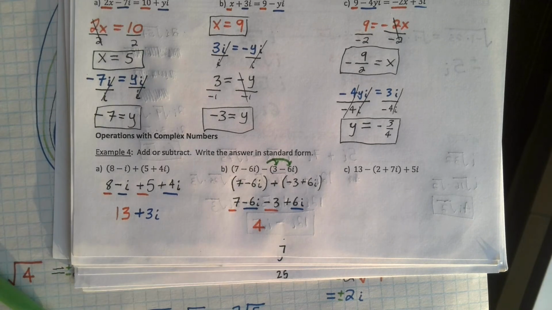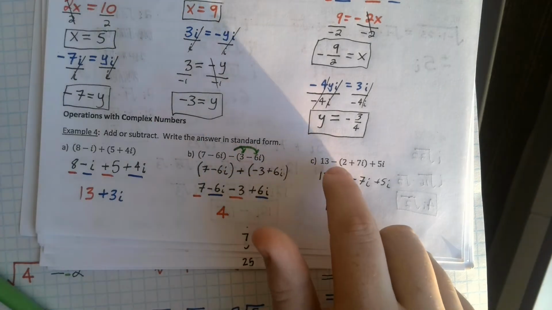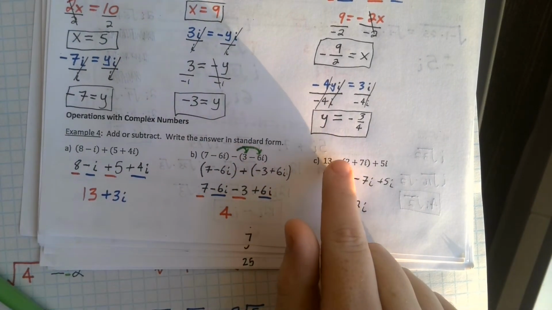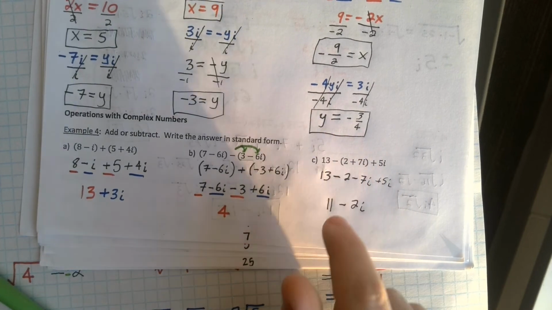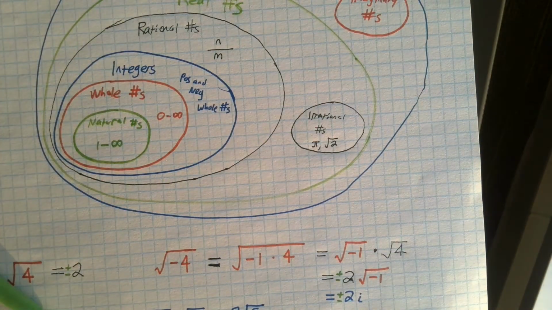You think you could try out C for yourself? Let's see if we can do C. Pause the video, try it out. How'd we do? 11 minus 2i is our answer because, again, we distribute the negative into the parentheses. This becomes negative 2 and minus 7i, giving us 11 minus 2i. Perfect. Let's flip the page.